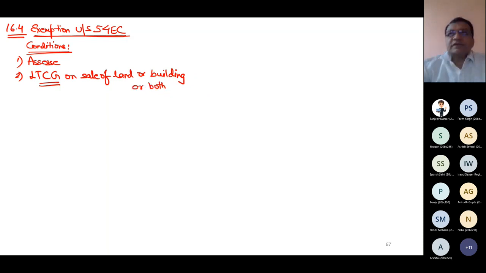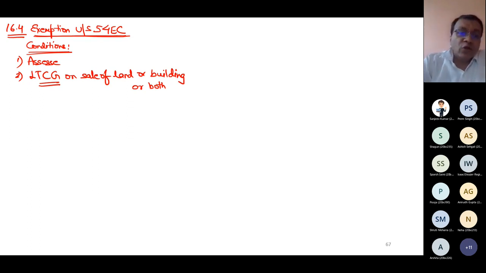In 54, I was selling a residential house. In 54B, I was selling agricultural land, and in 54EC, there can be a sale of land or building, agricultural, commercial, that is not mentioned. But land or building or both, that is immovable property, that's it. And the gain also must be long term, not short term. In 54, long term is compulsory. In 54B, short term or long term both can be there.